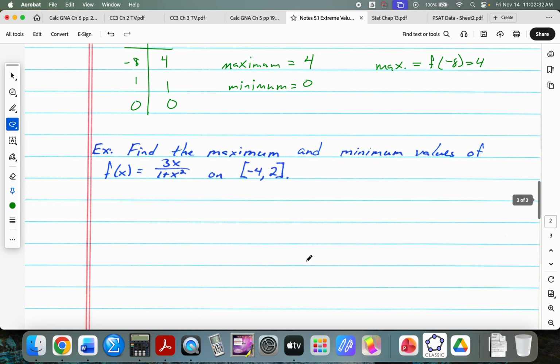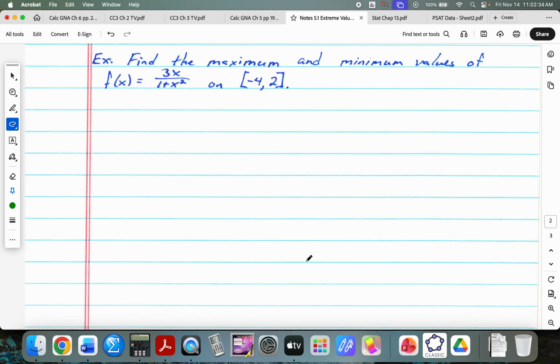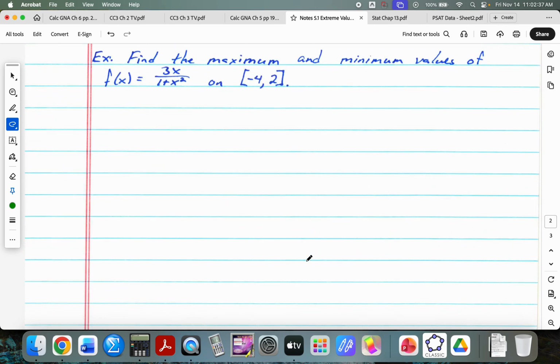All right, let's try one where I have no idea what this graph looks like. Find the maximum and minimum values of f of x is 3x over 1 plus x squared on the closed interval from -4 to 2. Again, the extreme value theorem guarantees me I will have a maximum and I will have a minimum if I have a continuous function on a closed interval. Well, I certainly have a closed interval. Is this function continuous? Is there any place where this function does not exist? No, because the denominator is never negative, the denominator is never 0.